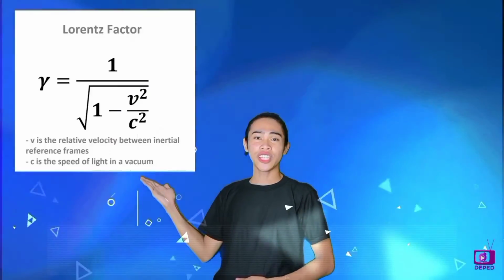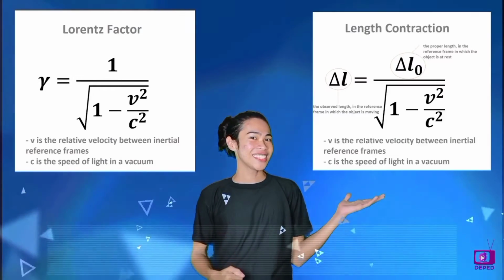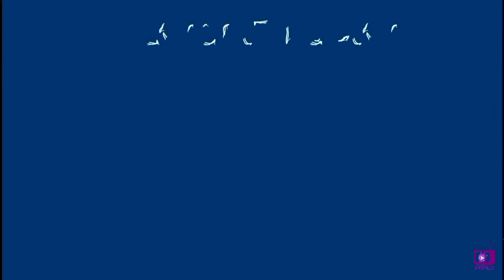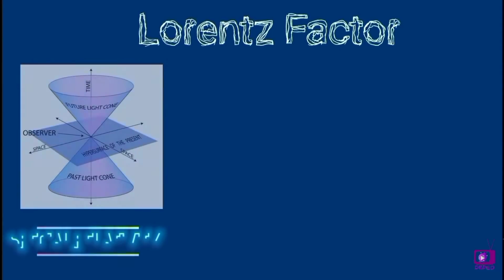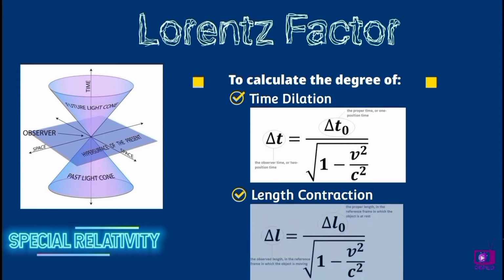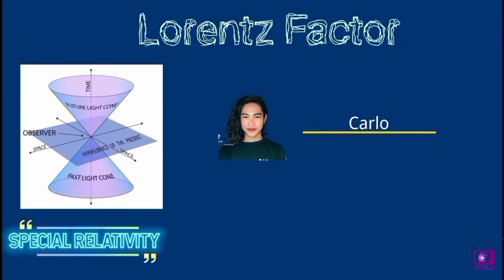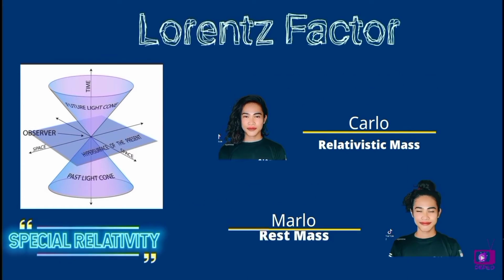In order to get the time, you will use this equation defined by the Lorentz factor and length contraction. The Lorentz factor is used in special relativity to calculate the degree of time dilation, length contraction, and relativistic mass of a moving object, which is Carlo, relative to an observer, which is Marlo.